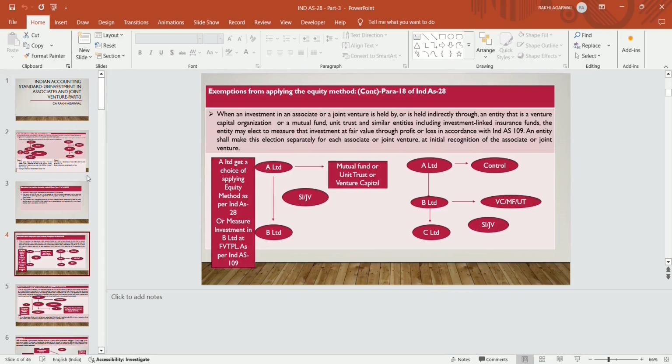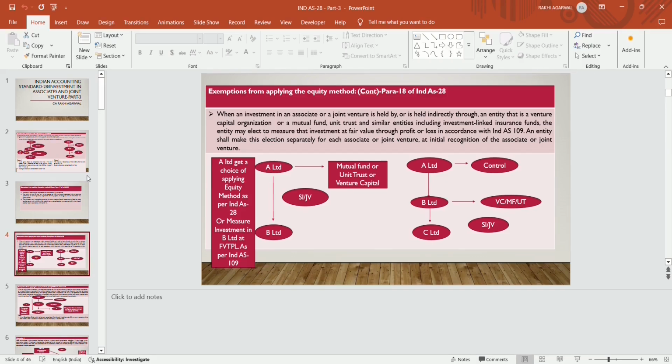What does it say? When an investment in an associate or joint venture is held by, or is held indirectly through, an entity that is a venture capital organization or a mutual fund, unit trust and similar entities including investment linked insurance fund, the entity may elect to measure the investments at fair value through profit or loss in accordance with Ind AS 109. An entity shall make the election separately for each associate or joint venture at initial recognition of the associate or joint venture.